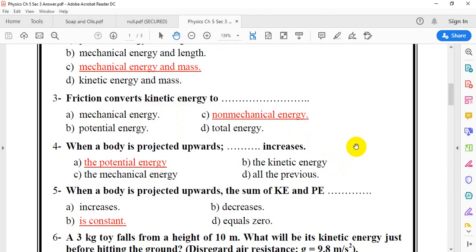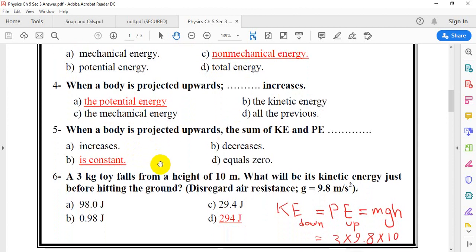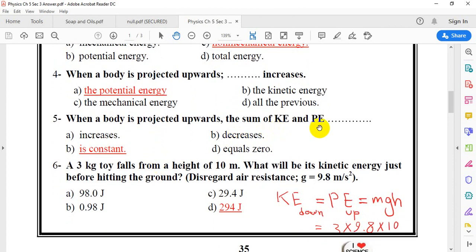When a body is projected upwards, its potential energy increases and the kinetic energy decreases, and the mechanical energy remains the same. So which one increases? The potential energy. When a body is projected upwards, the sum of kinetic and potential energy is constant, which is the mechanical energy. The sum of kinetic and potential energy is the same, doesn't change, which is the mechanical energy.